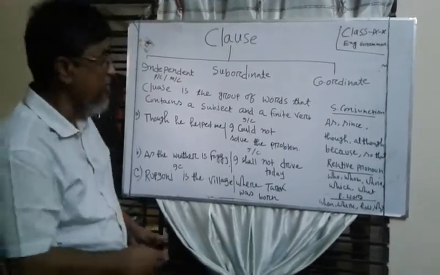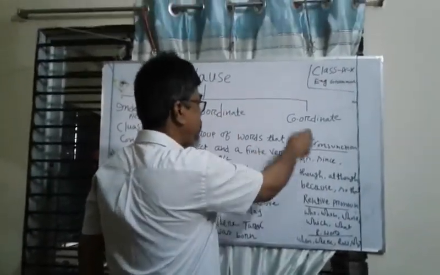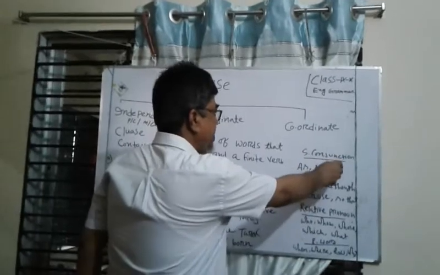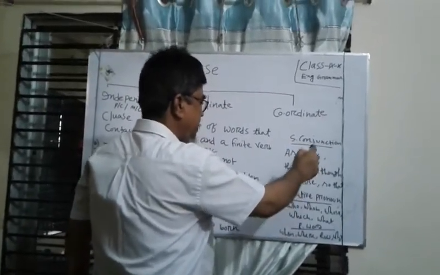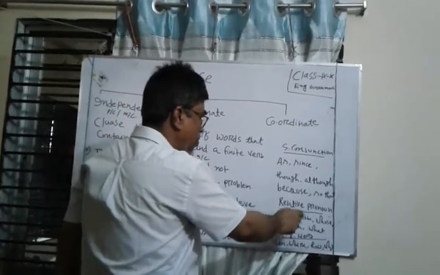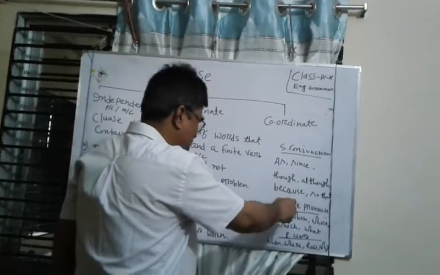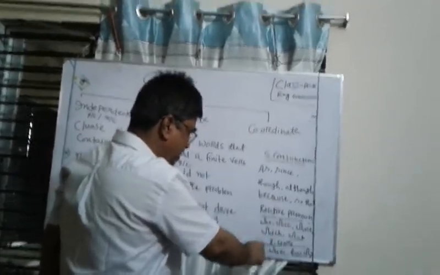I would also like to inform you that a subordinate clause starts with a subordinating conjunction like as, since, though, although, because, so that, etc. It may start with who, whom, whose, which, what. These are called relative pronouns. It may also start with other relative words like when, where, how, why, etc.